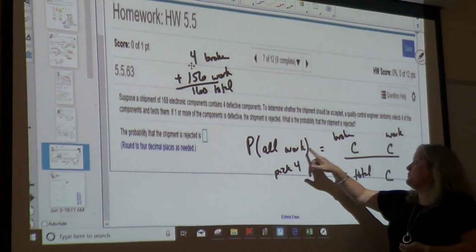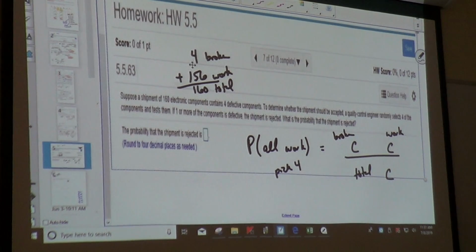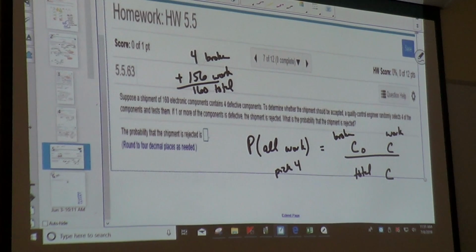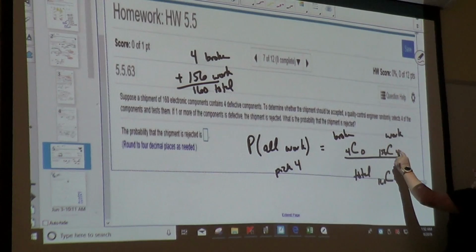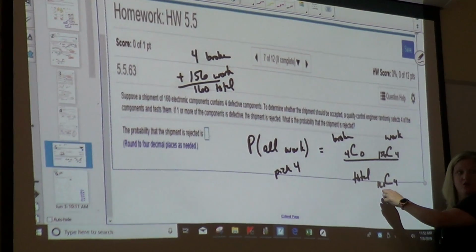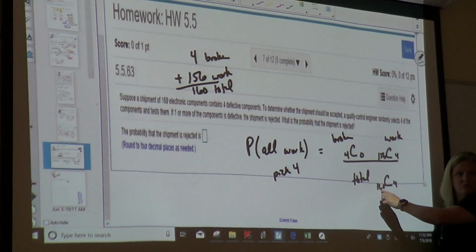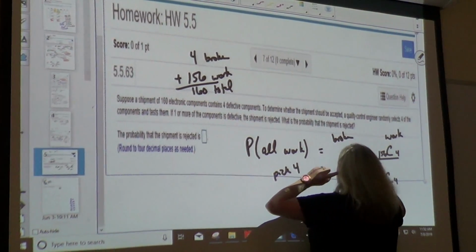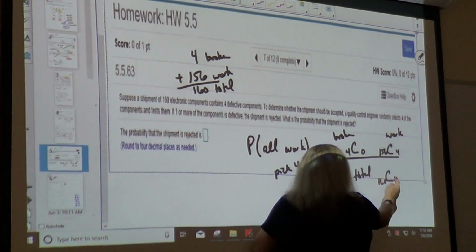So we're picking no broken. So we're picking none out of the 4 that were broken, and 4 out of 156 that work, and 4 out of the total 160. So you're picking 4 from the working pile, none from the broken pile, and 4 from the total.